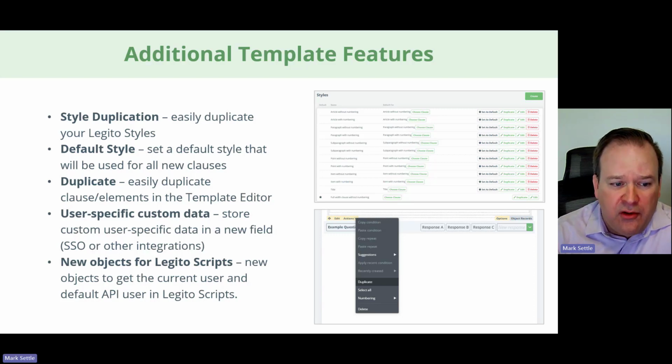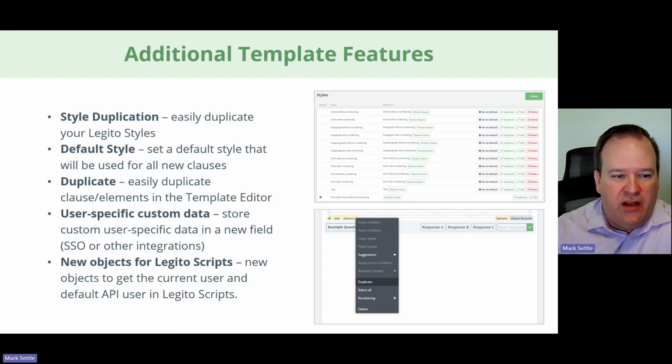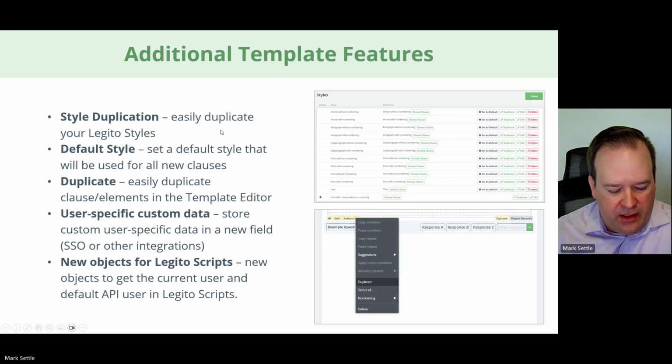With that, there's now a new object in Legito scripts to get the current user's information as well. That might be really useful in certain use cases. We'll talk about that when we toggle over and look at it in just a moment. In fact, let's look at that one first, and then we'll look at some of the styles and duplication items as well.